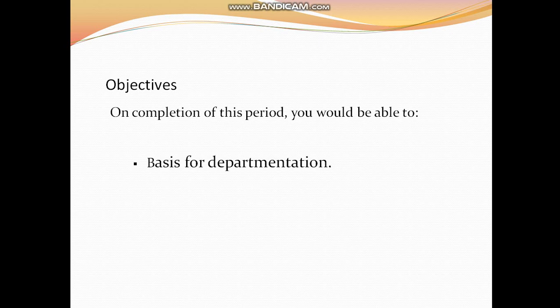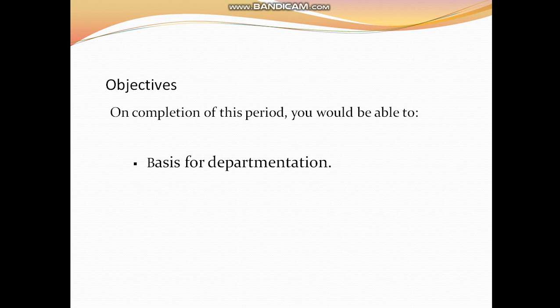In this class, we are going to learn the basis for departmentation. In the last class, we have seen what is departmentation and different departments in a modern office. So, what is the meaning of departmentation? Departmentation is the process of dividing the entire office into different departments according to their activities.